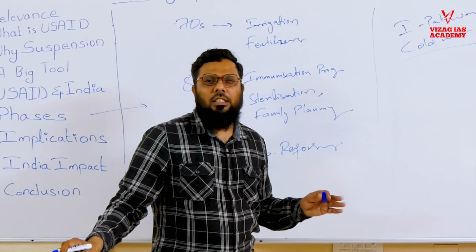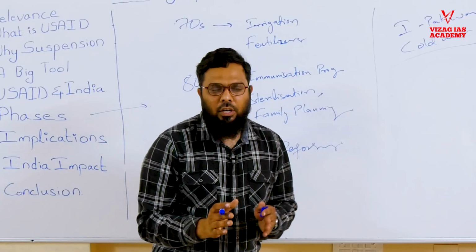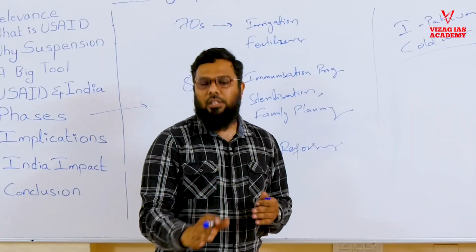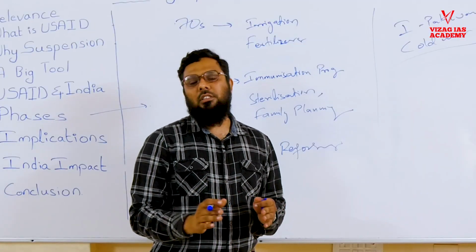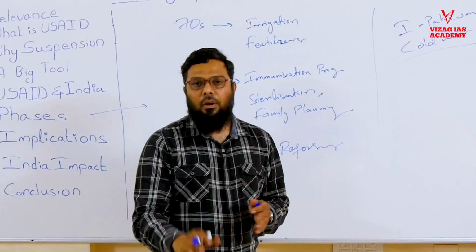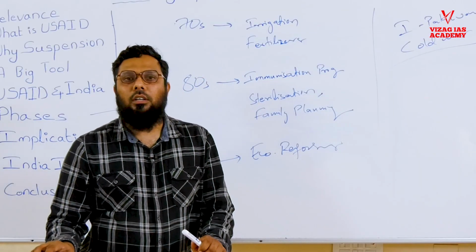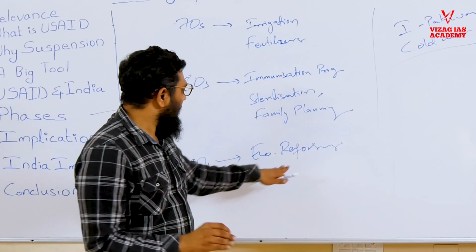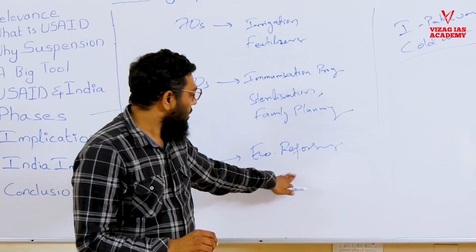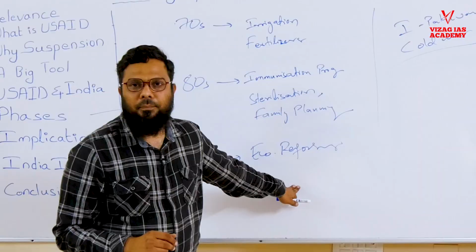So in these conditions, even though US aid came to India, it came with its own interests. It wanted to influence the policy of India, but India was not accepting it. After the 90s, all the USAID was focused on economic reforms in India.